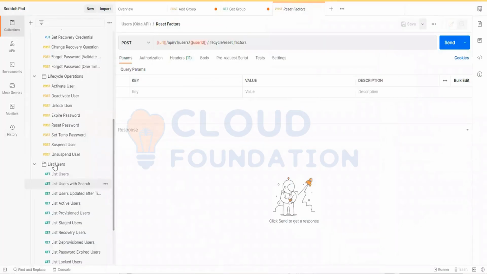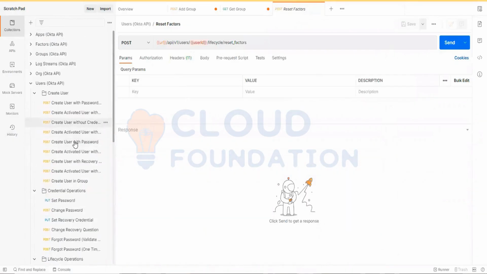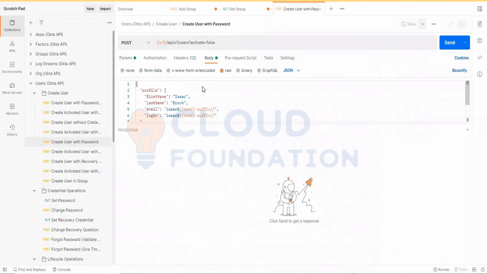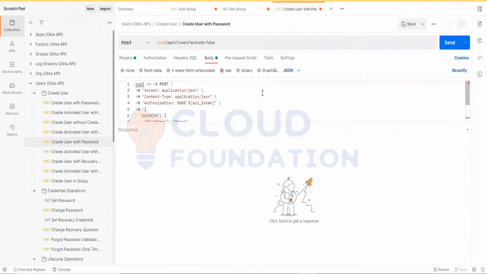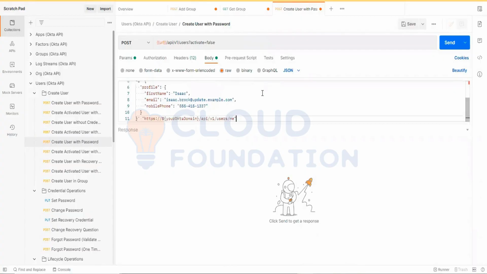And this API, let's say open this one. In the body, try to update this. And if it is already there, first I need to update. Just a sec.